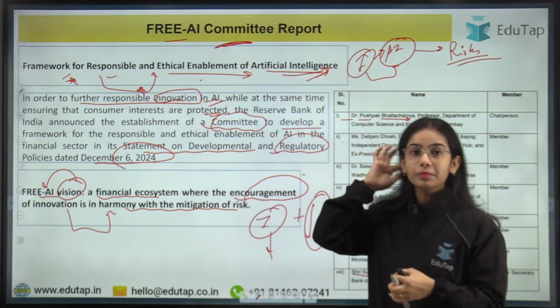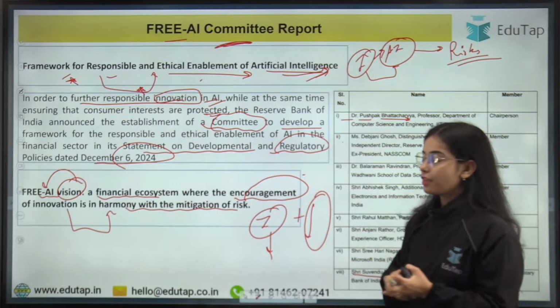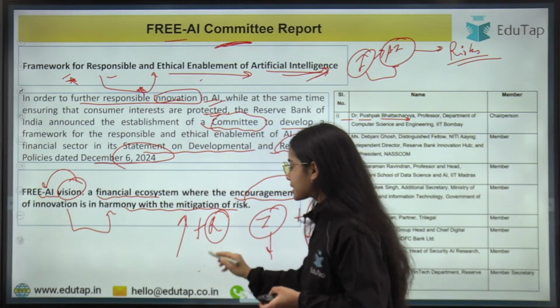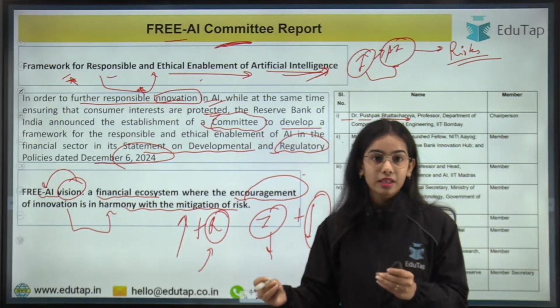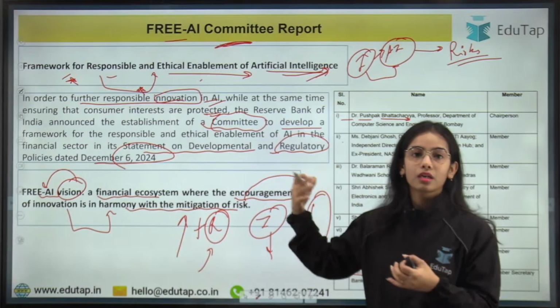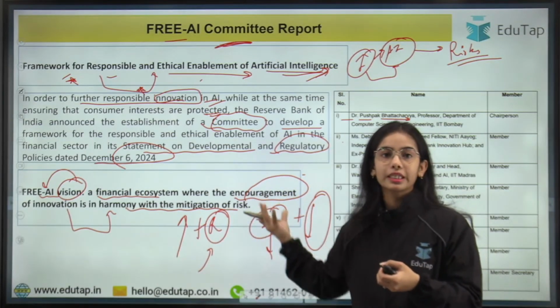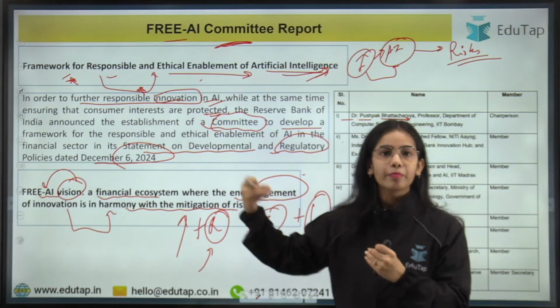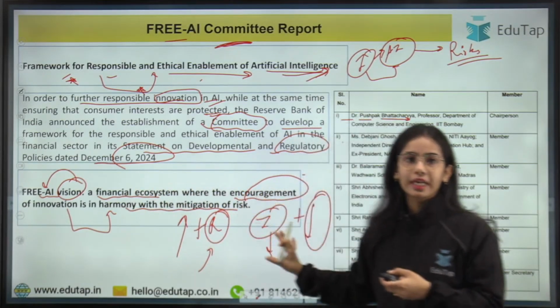Okay, so basically we want to boost the AI sector, but at the same time we recognize the risk. External attacks can happen in the AI domain, in the AI models. Data theft can happen, and data poisoning can happen, where the data is manipulated so that the AI models work in some bad manner. So we recognize the risk.